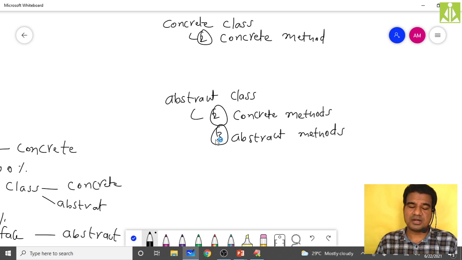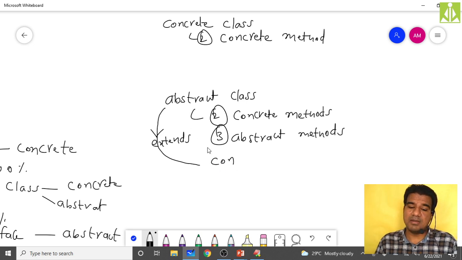So these abstract methods can be implemented by an extended class, that is nothing but the subclass. So take a subclass from this abstract class and give the implementation. Here I will use the keyword extends, and I will make the second class a concrete class.